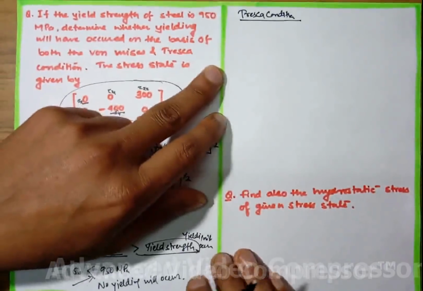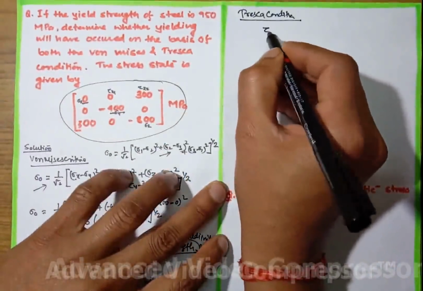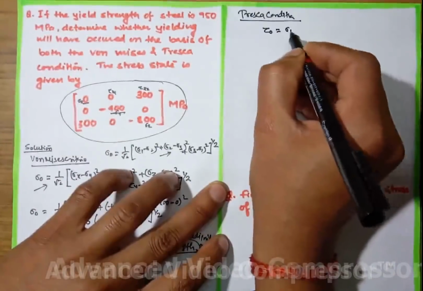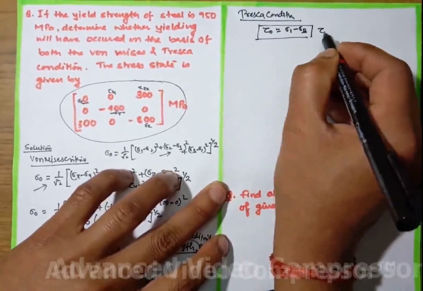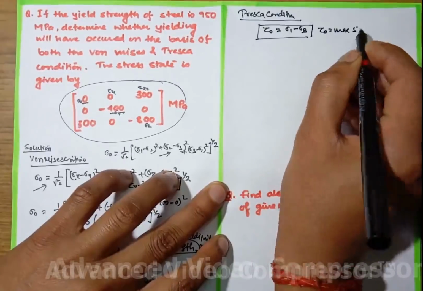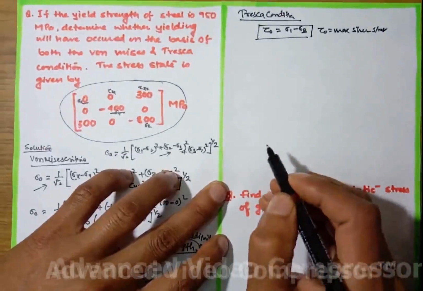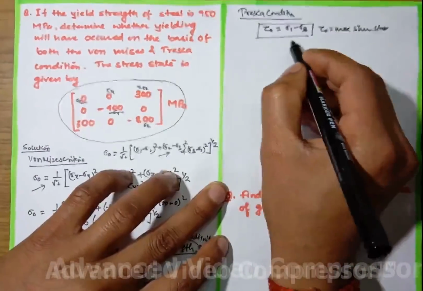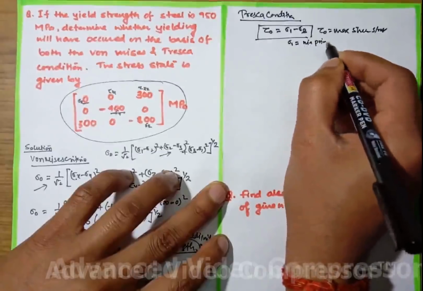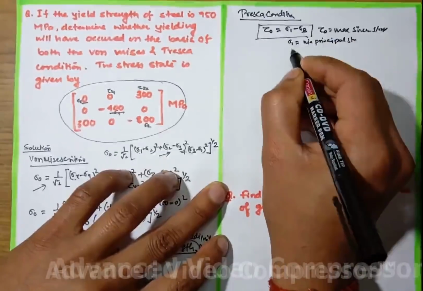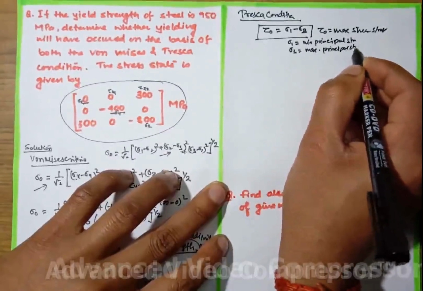Okay. Now for the Tresca condition, we need to first remember the condition. The formula is tau naught equals sigma 1 minus sigma 3, where tau naught is the maximum shear stress reached in the material, sigma 1 is the minimum principal stress, and sigma 3 is the maximum principal stress.